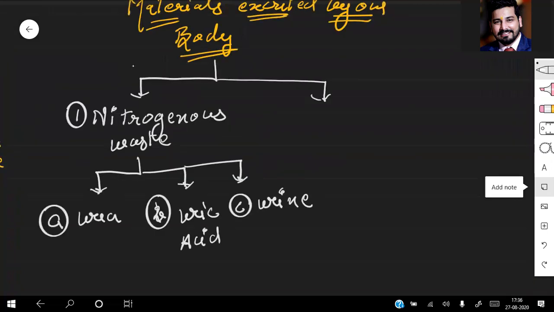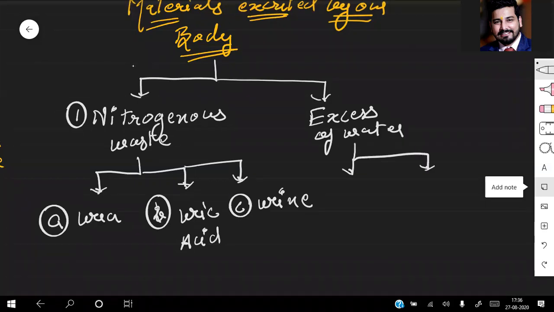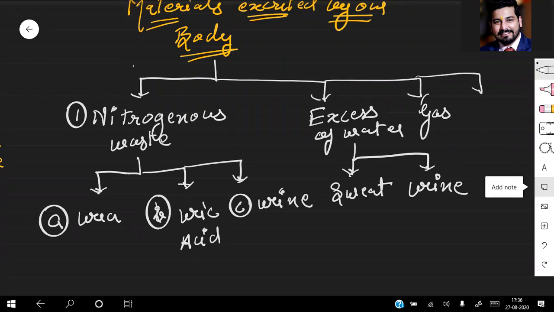Next thing is sometimes your body has excess of water. The body loses excess water by two processes. First is sweating. And number two, some water is lost in urine. Then you have some gases. And then you have some salts: HCO3, Na positive, K positive, etc.